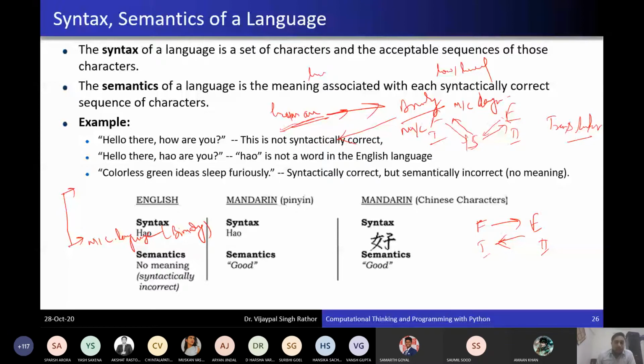Everything you write is in the form of signals, that is called 0 1 0, like that. Second thing, you cannot directly interact with the computer. If you want to interact directly, you can specify in the form of signals, then it is okay. But specifying everything in the form of 0 1 0 binary language is very difficult for solving complex problems, as the computer can also do complex problems.